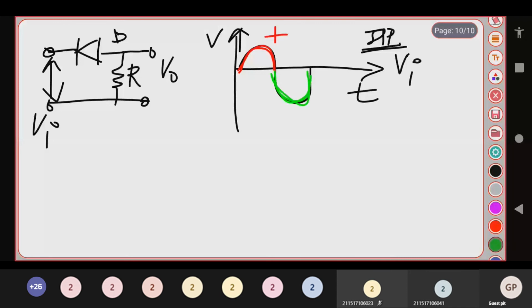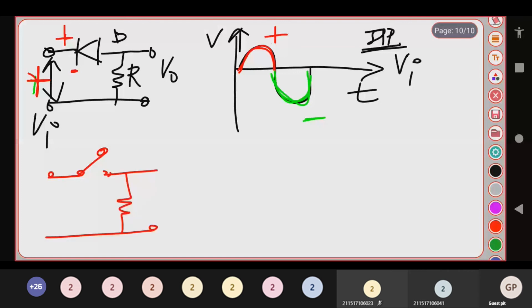So what happens if I give the positive wave over here? If I give a positive signal, the diode becomes positive here. Originally it is cathode, so your diode now acts as an open switch. So now what will be the output over here?